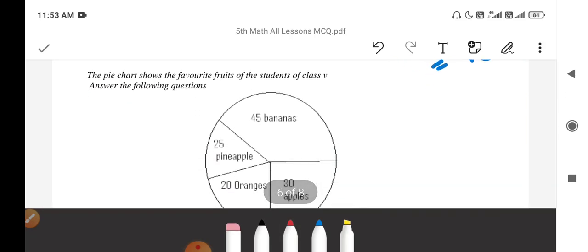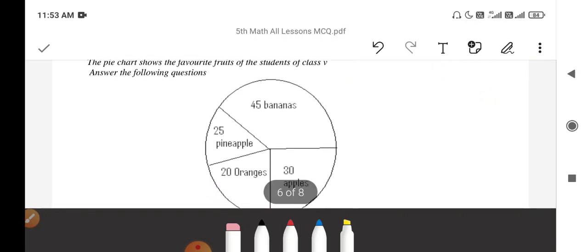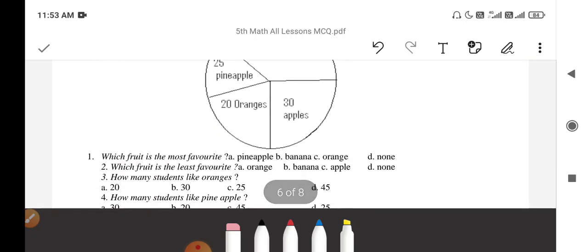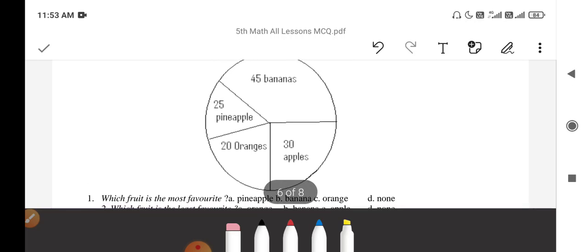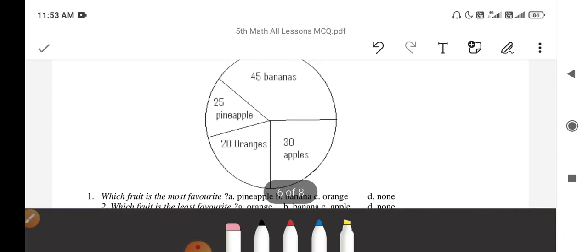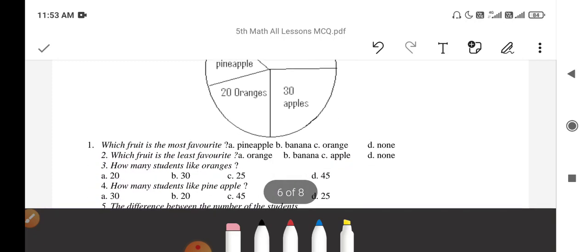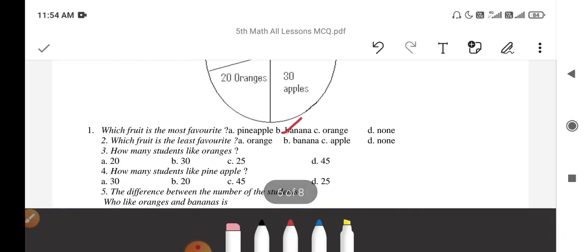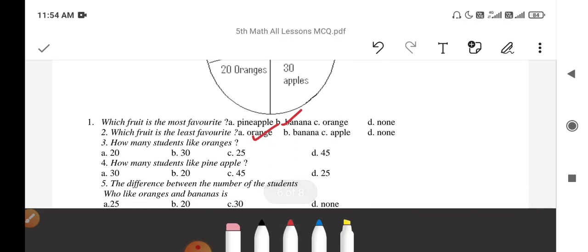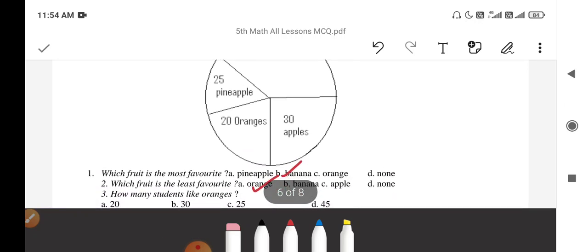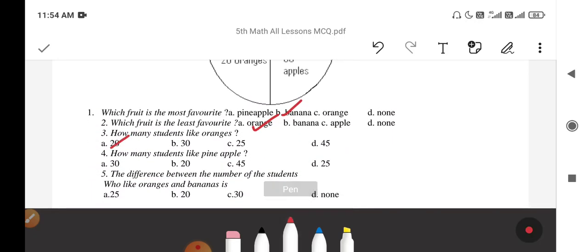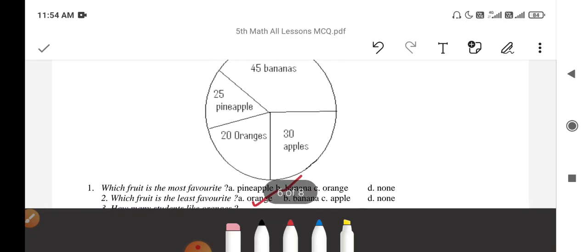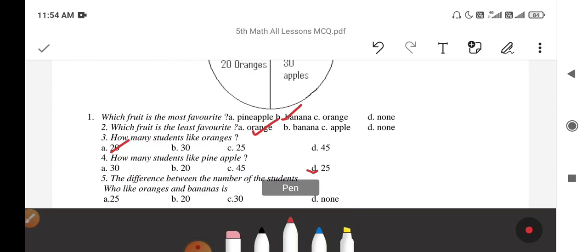The pie chart shows the favorite fruits of the students of class 5th. Answer the following questions. Question 1, which fruit is the most favorite? The most favorite fruit is liked by 45, so banana. The next, which fruit is the least favorite? Least favorite is orange. It is liked by only 20. Question 3, how many students like oranges? 20 students. Next, how many students like pineapple? 25 students like pineapple.